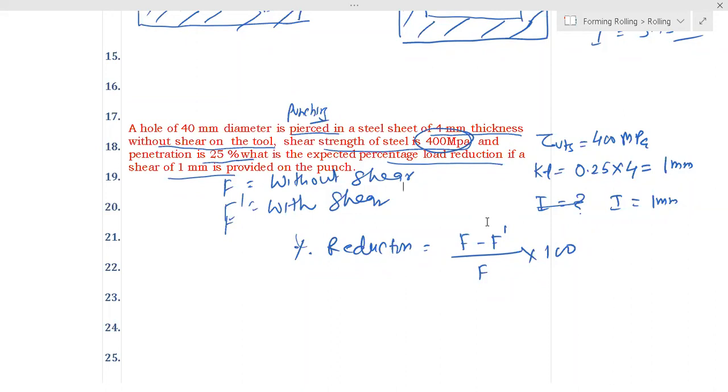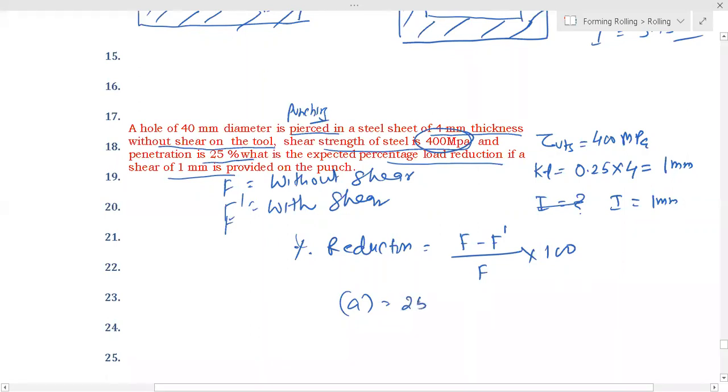So here the options: option A is 25%, option B is 33.3%, option C is 66.67%, and option D is 50%. So D is the answer. 50% is the answer.